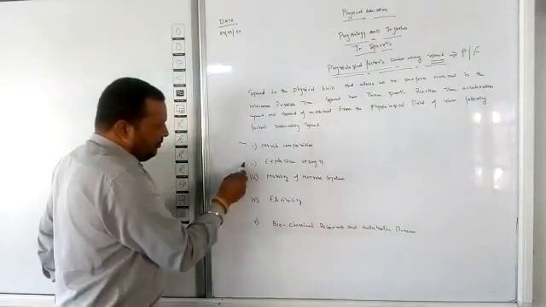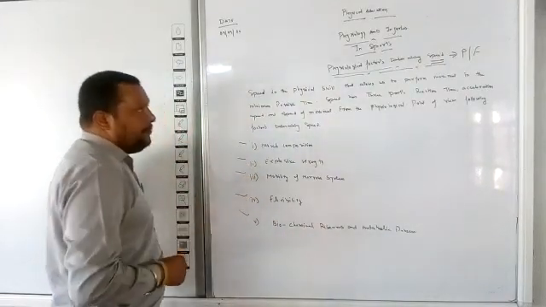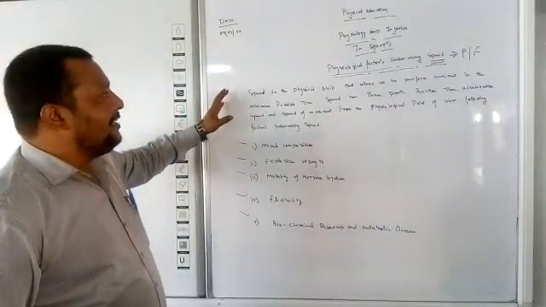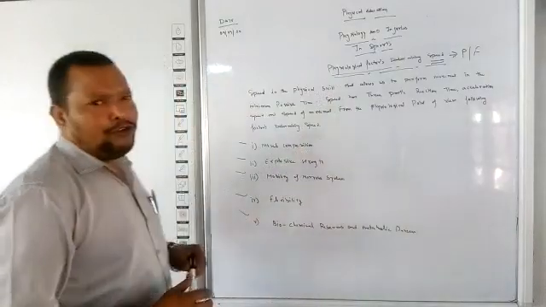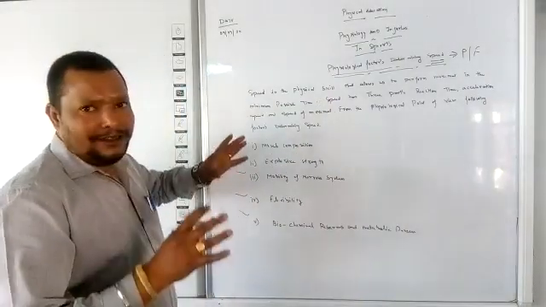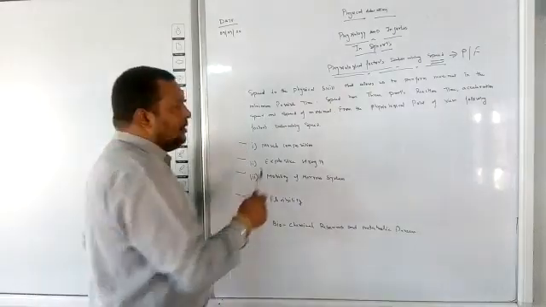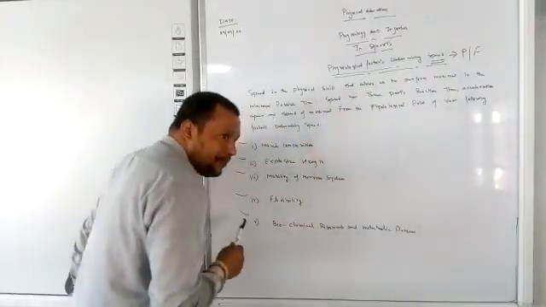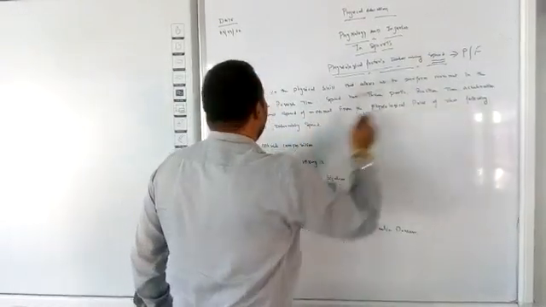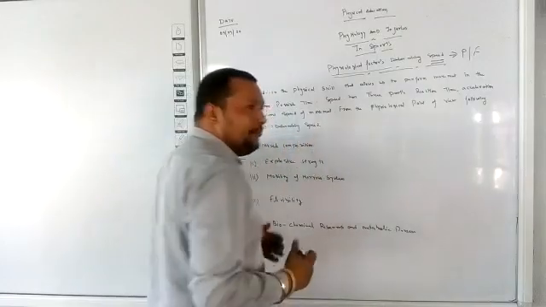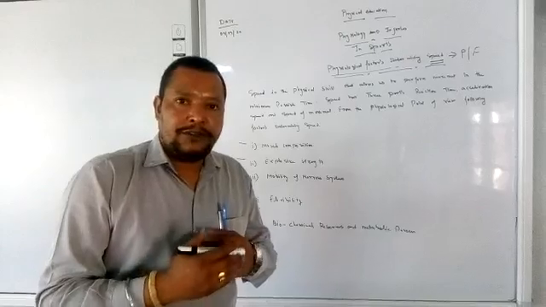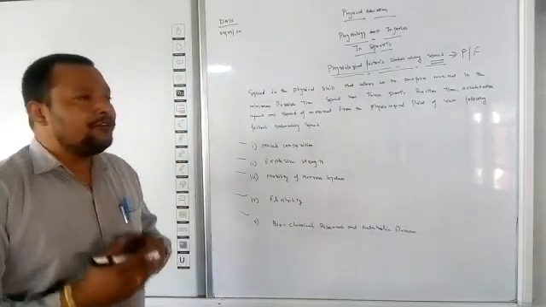Speed is a component of physical fitness, and the physiological factors are here: 1, 2, 3, 4 and 5. Before going through the physiological factors, let me clear the meaning of speed, which I already taught in class 11. Speed is the physical skill that allows us to perform movement in the minimum possible time. Meaning to say, speed is related with the performance of a movement in minimum possible time.